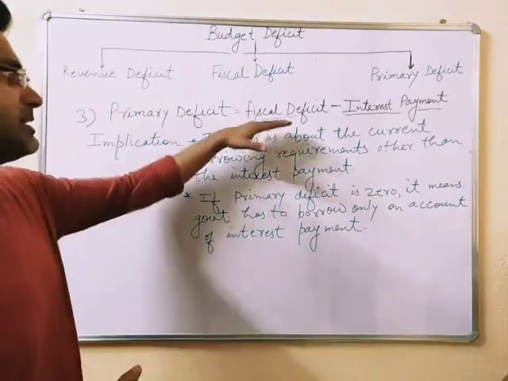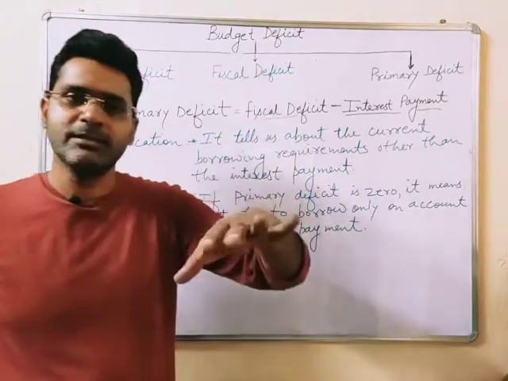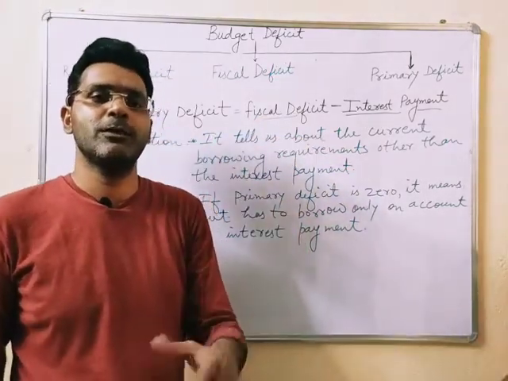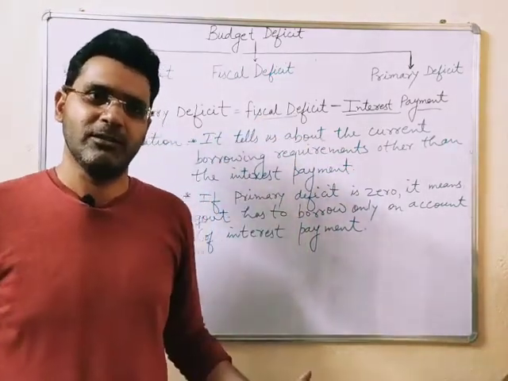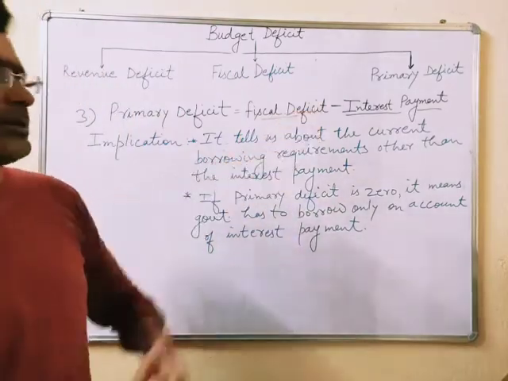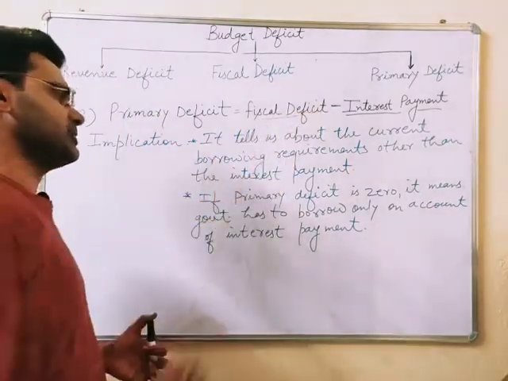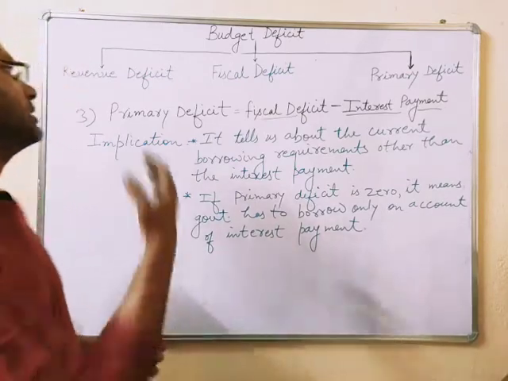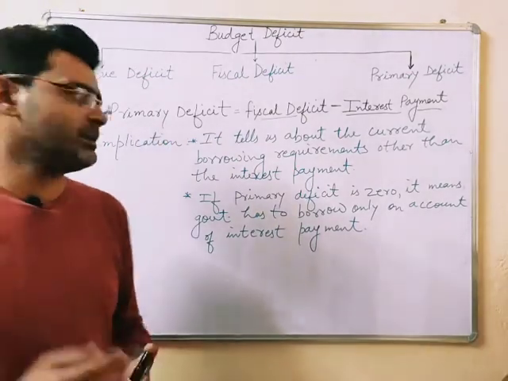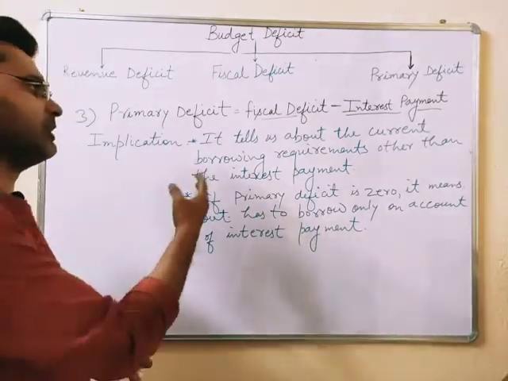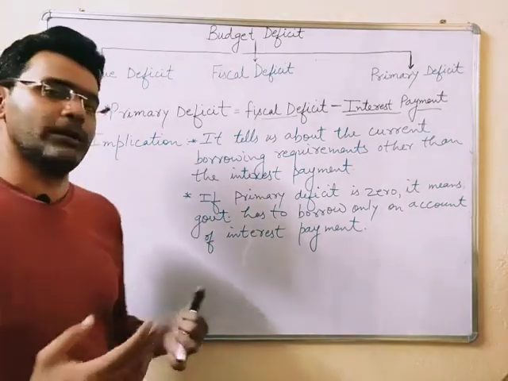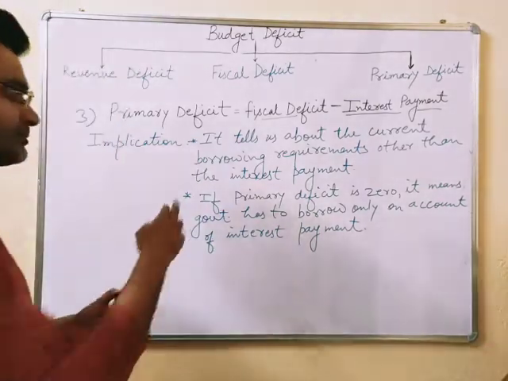That is why the fiscal deficit tells us the total borrowing of the government from all sources. And when we deduct the interest payments, then we come to know the primary deficit, the deficit which is the requirement for our current expenditures.